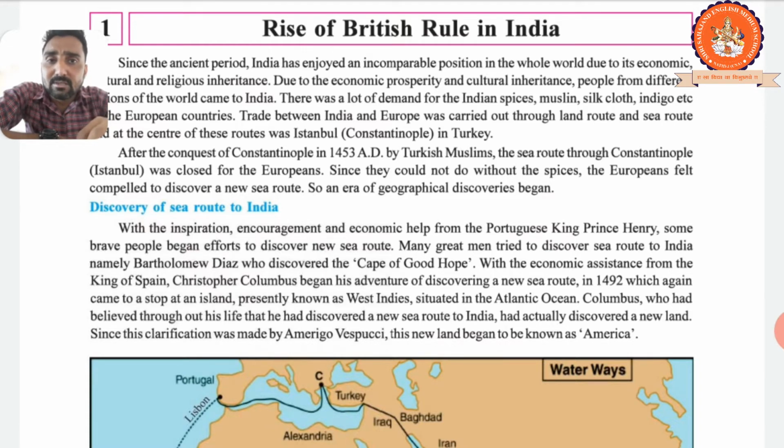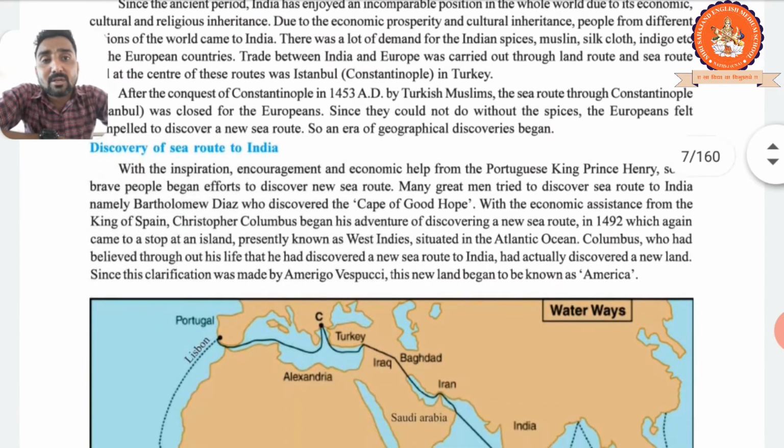Now let's understand the discovery of the sea route to India. Here is a point about how they found a sea route to India, how they reached India. A very interesting point. Let's start.